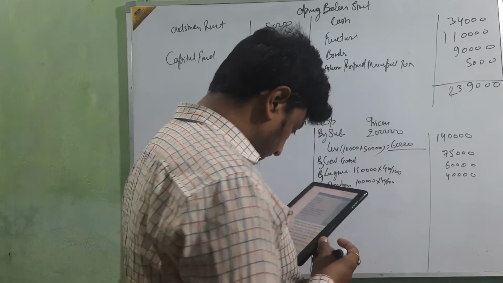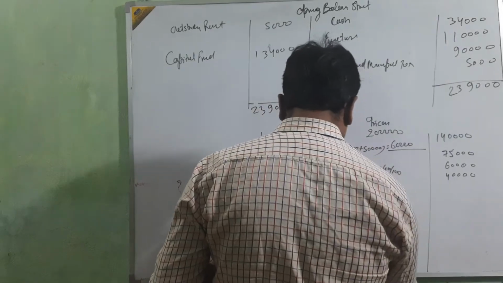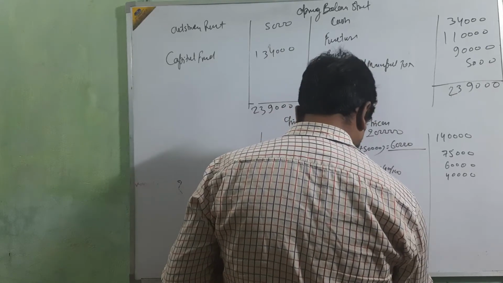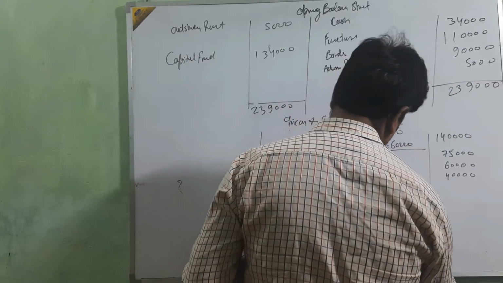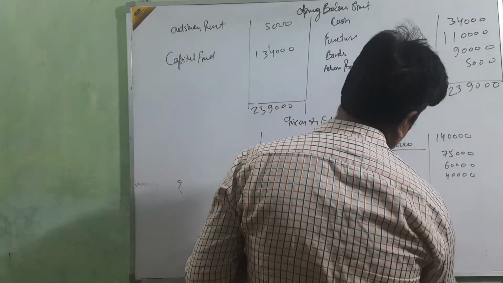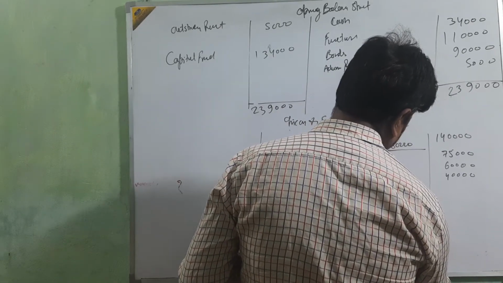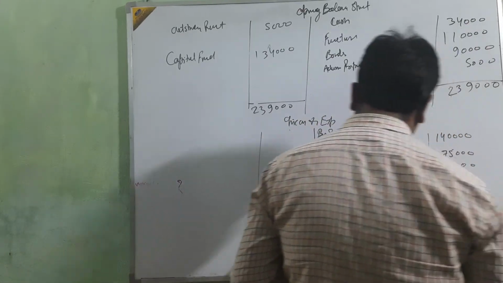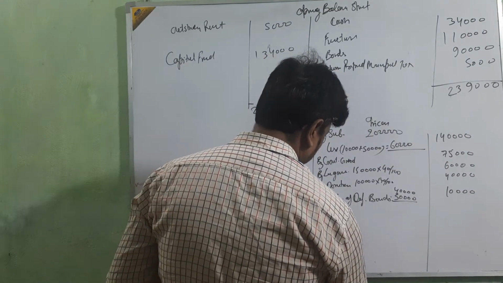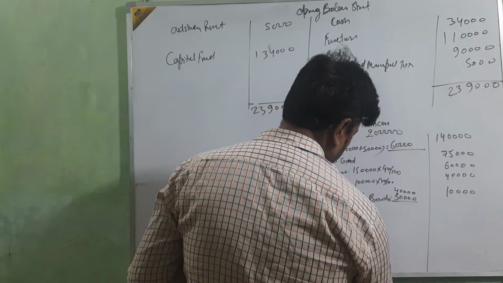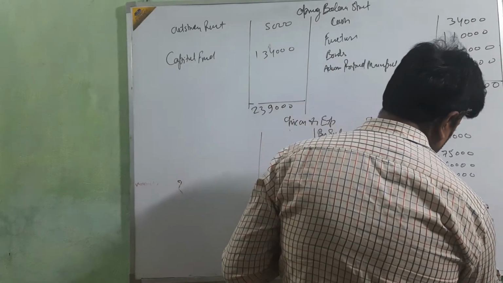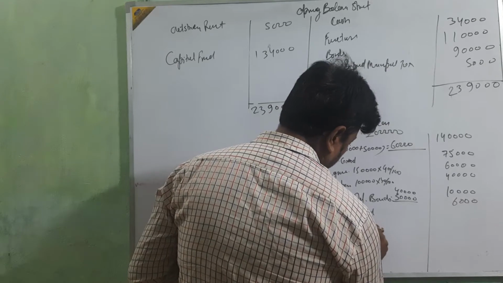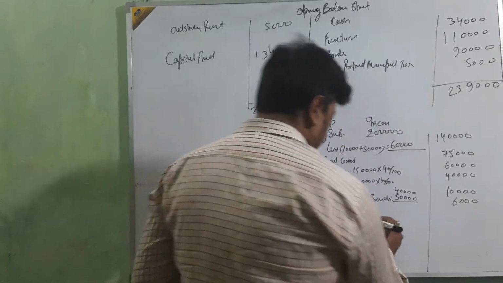Then sale of defense bonds. The bonds' value is 30,000, but we are selling at 40,000, so 10,000 will be profit on this side. Then by interest on bonds, that amount is 6,000. Then by interest on FD, 15,000 is given.